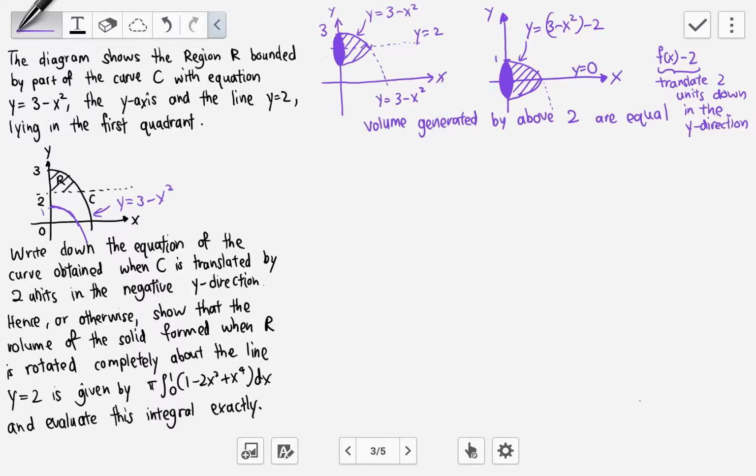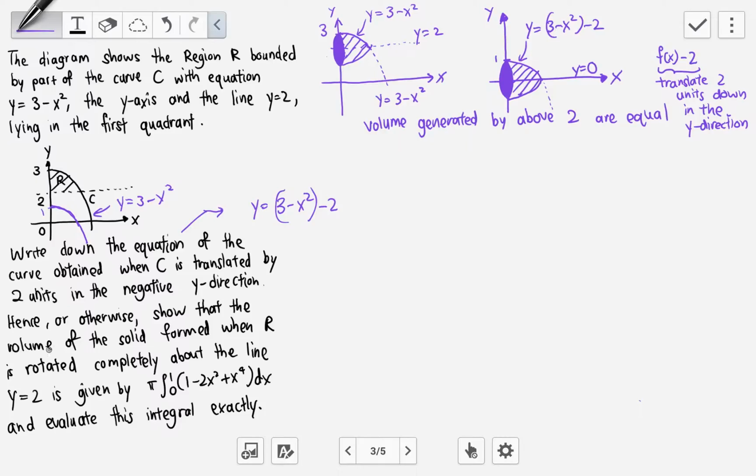Let's say if it's translated 2 units. Because we learned in the earlier topic, this is f(x), then this is f(x) minus 2. Translate 2 units down. So the new equation would be y equals 3 minus x squared, minus 2, because the y values decrease by 2 for every point. So the whole graph translates 2 units in the negative y direction.